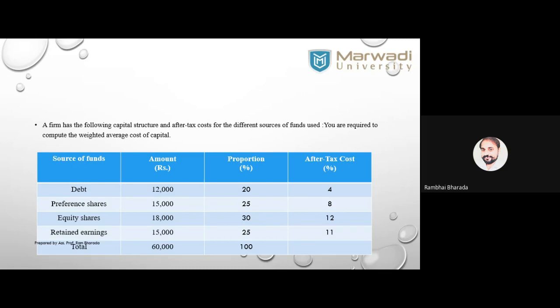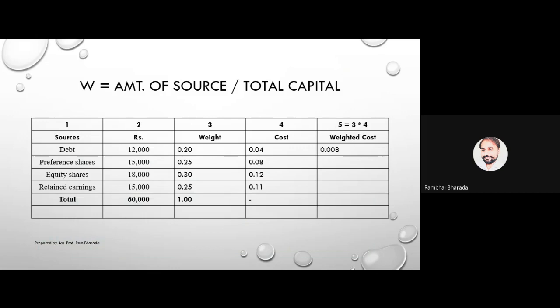Now do the final calculation. 0.20 into 0.04, 0.008, like this. Okay, moving ahead. 0.25 into 0.08, 0.02, like this.